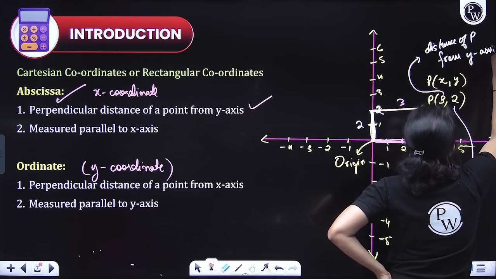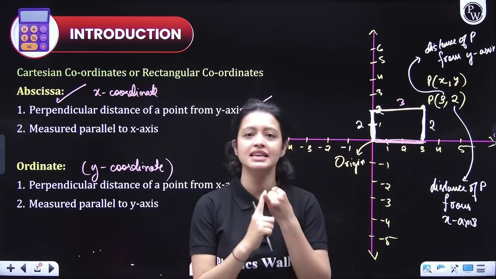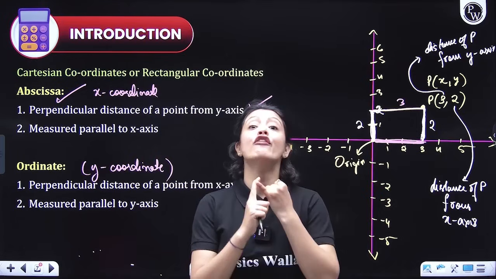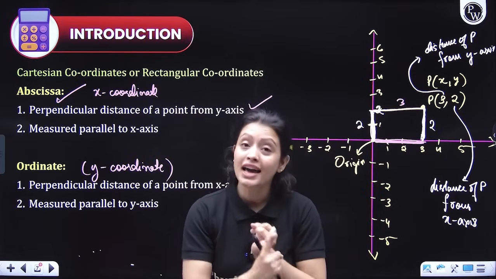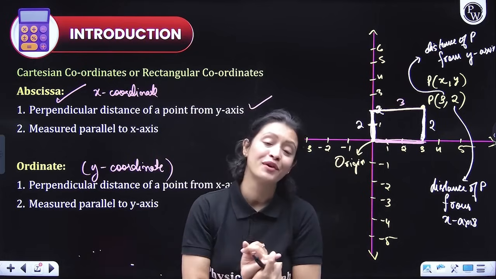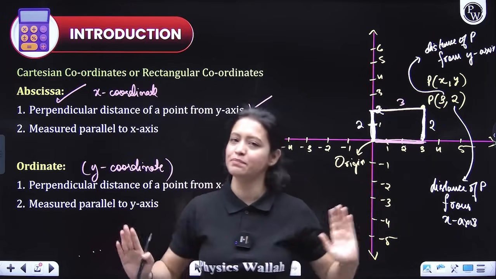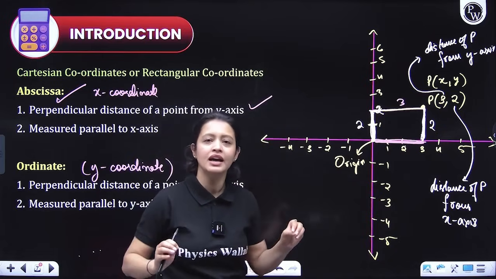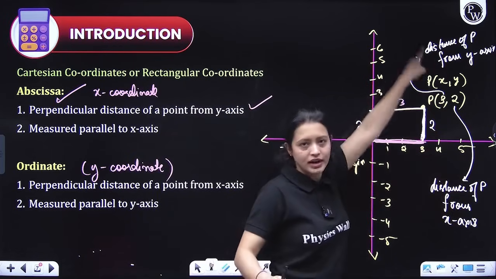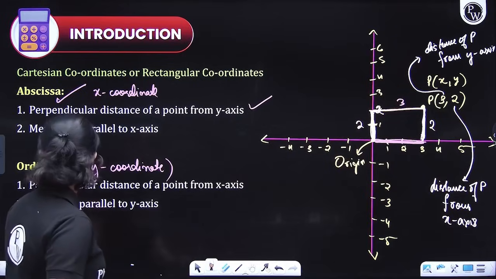So all you need to do is simply mug this up, guys: abscissa is the x-coordinate and it is the distance of the point from the y-axis. The y-coordinate is also known as the ordinate and it is the distance of the point from the x-axis. Perpendicular distance. That's it. Simple. I don't think it was something very hard. But this point here is important. Please remember it. So we have covered this.